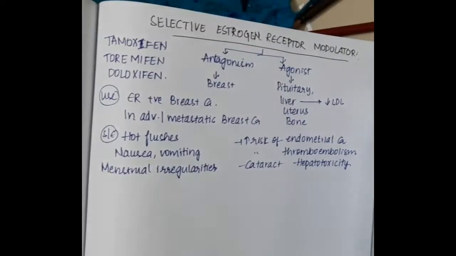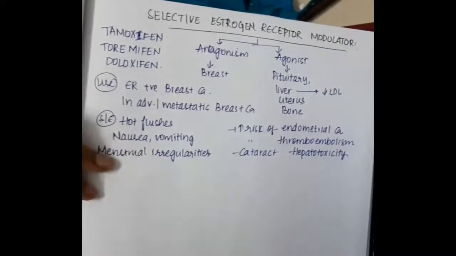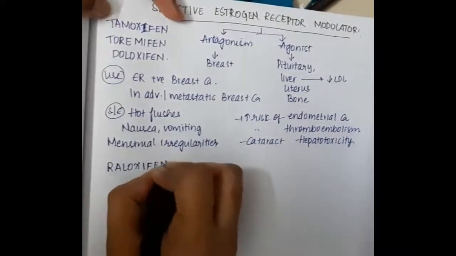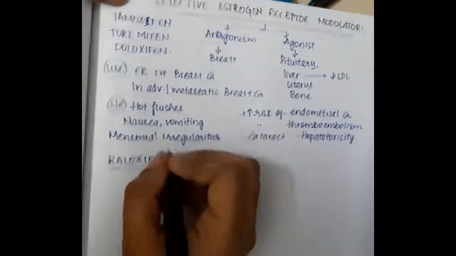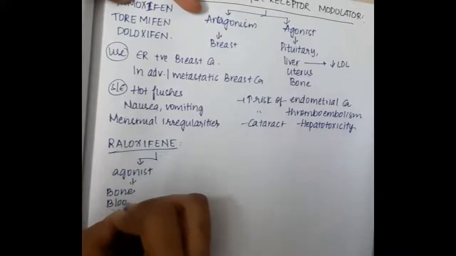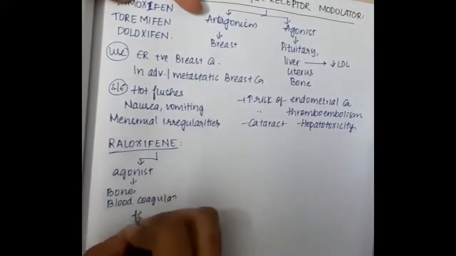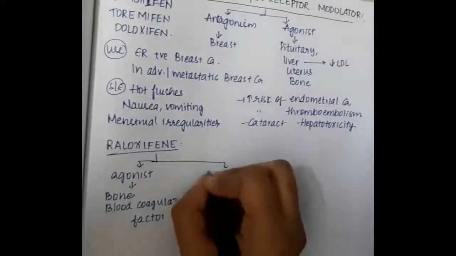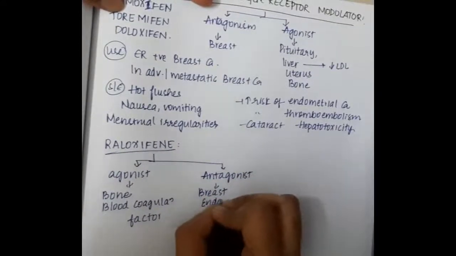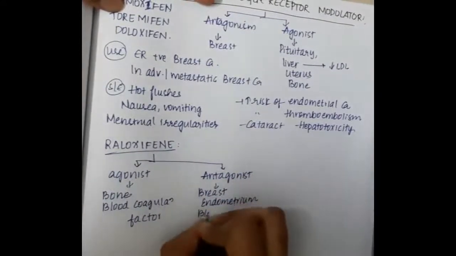The next important drug is raloxifene. It has agonistic action on bone and blood coagulation factors, whereas it has antagonistic action on breast, endometrium and blood vessels.